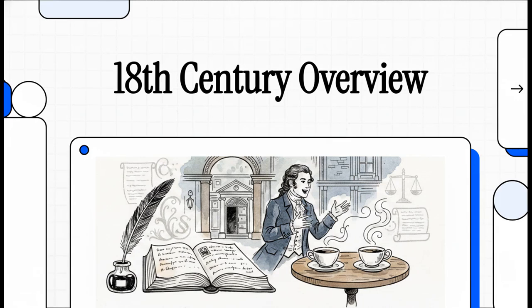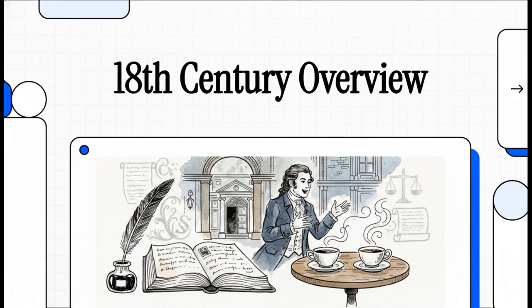Let's dive right into this explainer and explore the absolutely fascinating 18th century. Seriously, this is the period that laid the foundation for modern prose, journalism, and the novel as we know it today. If you've ever wondered how society made the leap from rigid, absolute kingdoms to an era of constitutional law, coffeehouse debates, and the very first English novels, well, you are in the right place.